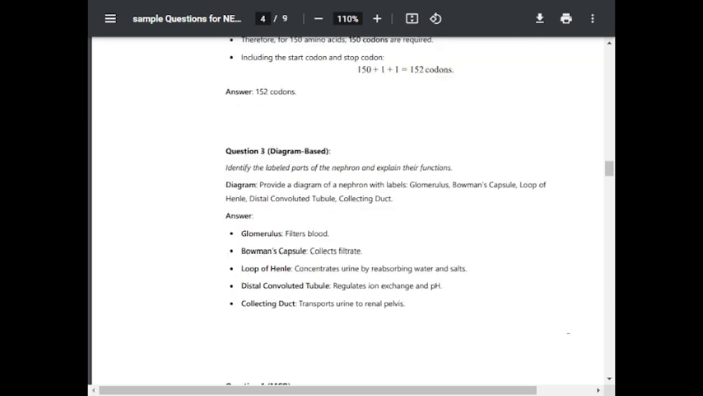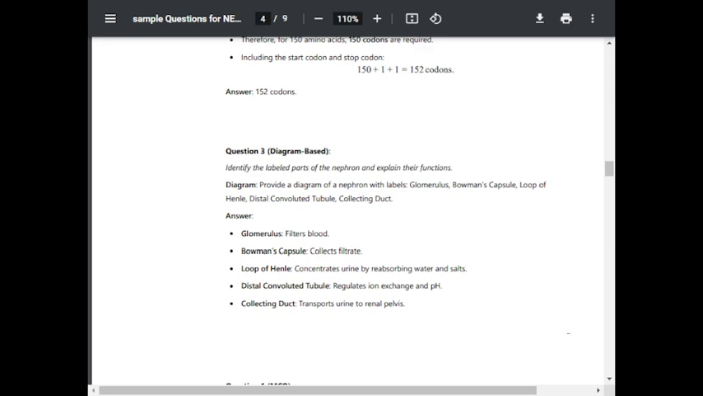Question number 3. Diagram based. Identify the labeled parts of the nephron and explain their function. Diagram: provide a diagram of the nephron with labels. Glomerulus, Bowman's capsule, loop of Henle, distal convoluted tubule, collecting duct.